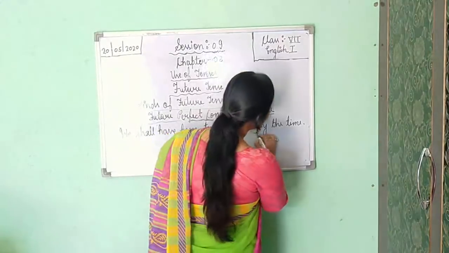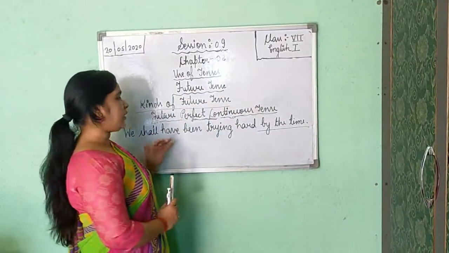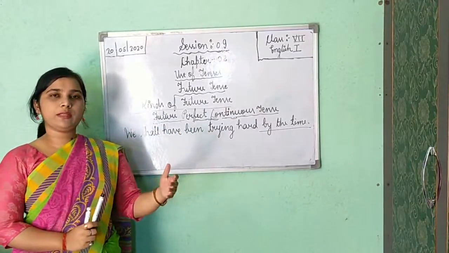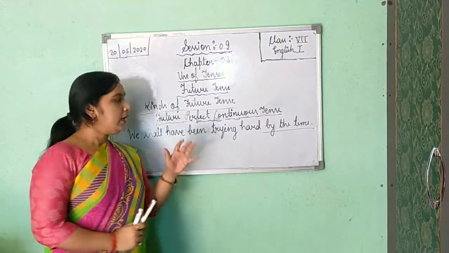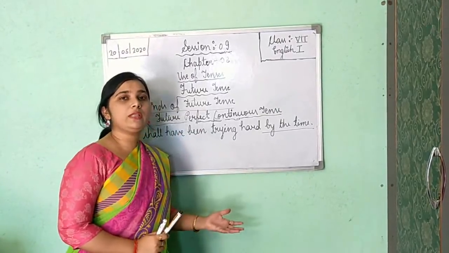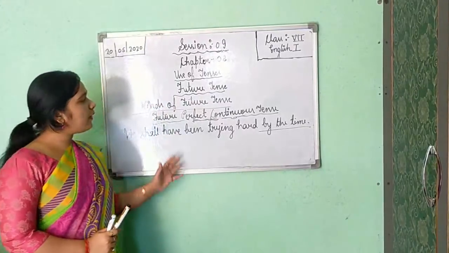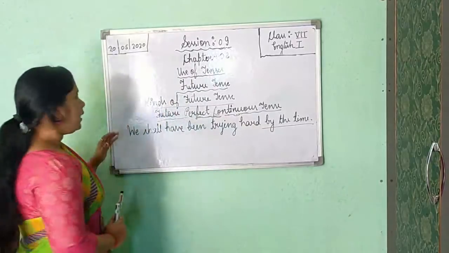Now here it is not showing certainty, whether we shall have been trying till 1 month, 2 months, 2 years, 5 years, 10 years. It is not showing any certainty. It is only telling about the time. So it may continue in the future. So that is why we will use future perfect continuous tense here.